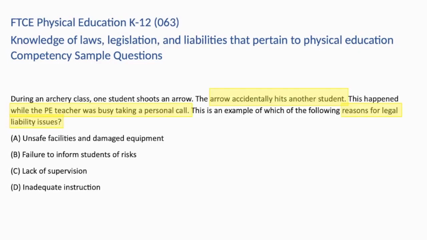A. The facilities and equipment weren't the cause of this incident. B. There's nothing in this scenario to indicate failure to inform students of risks. Let's look at D. Again, there's nothing in this scenario to indicate inadequate instruction. Back to C. C is the correct response. Since the teacher is attending to personal matters during class hours, the possible reason for a legal liability issue is the lack of supervision. The teacher is expected to focus on the students and guide them properly. An accident can be avoided if the teacher is looking after the students properly.